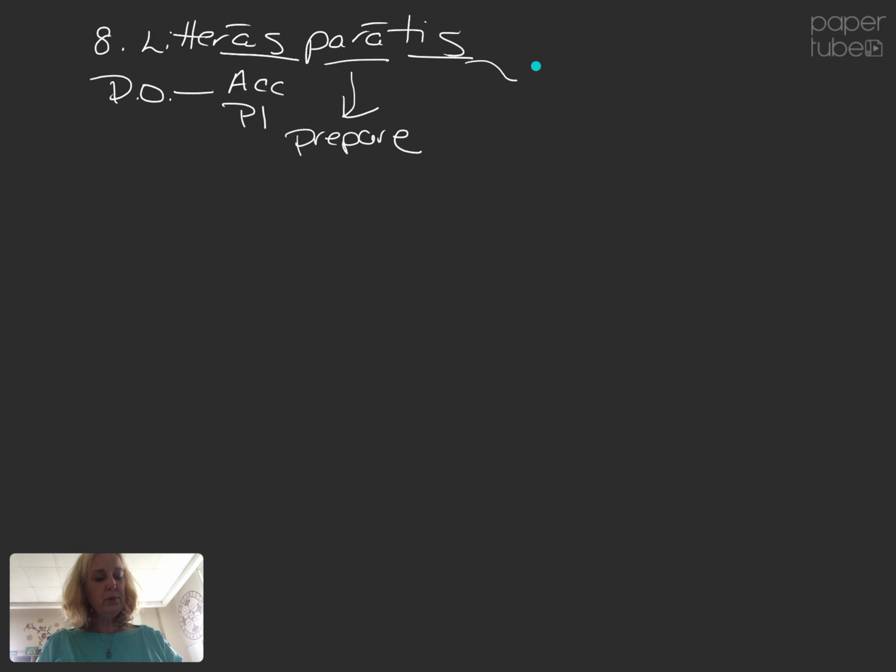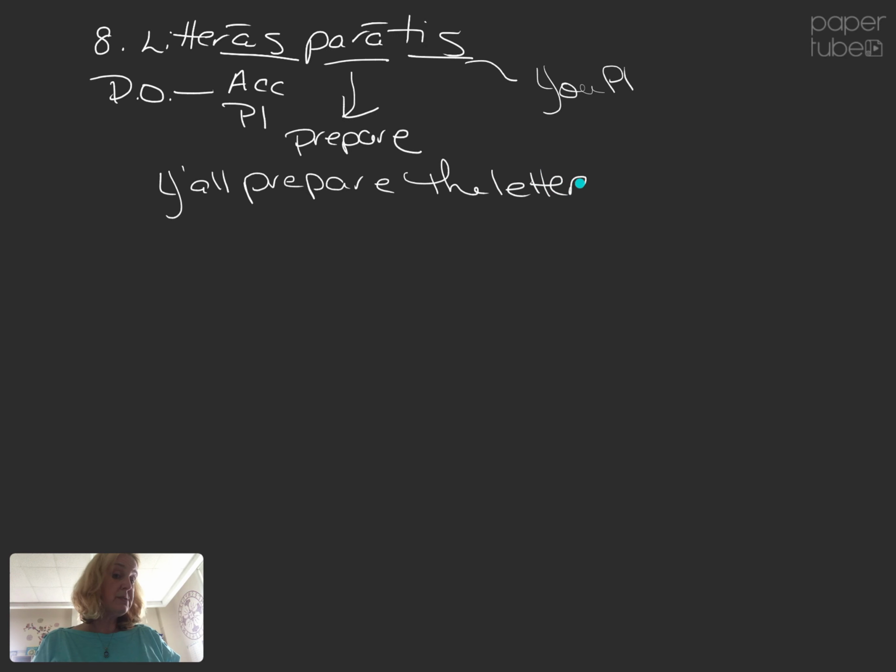Tis, you plural. Y'all prepare the letter. Now remember, it can just be letter, because a single letter is the letter A. The letter plural is letters. So you prepare the letter. If you prepare the letters, I won't mark it wrong because we don't know how to say plural letters any other way yet.